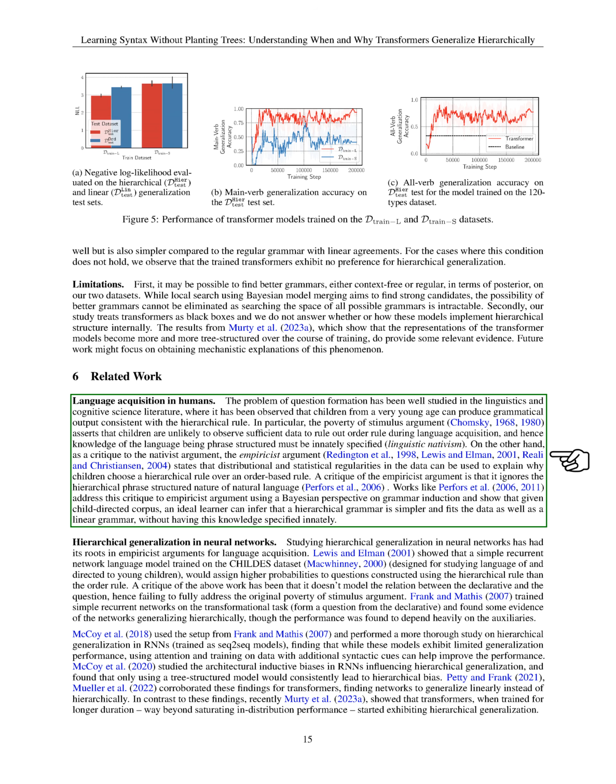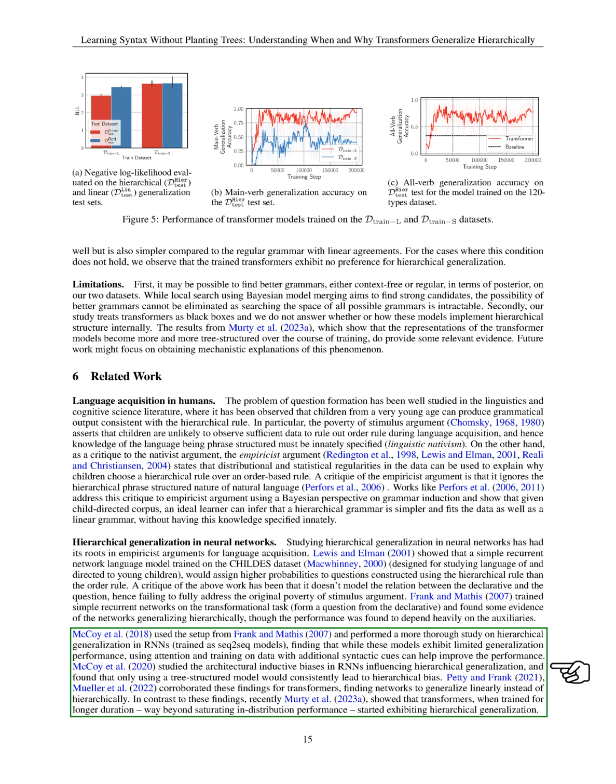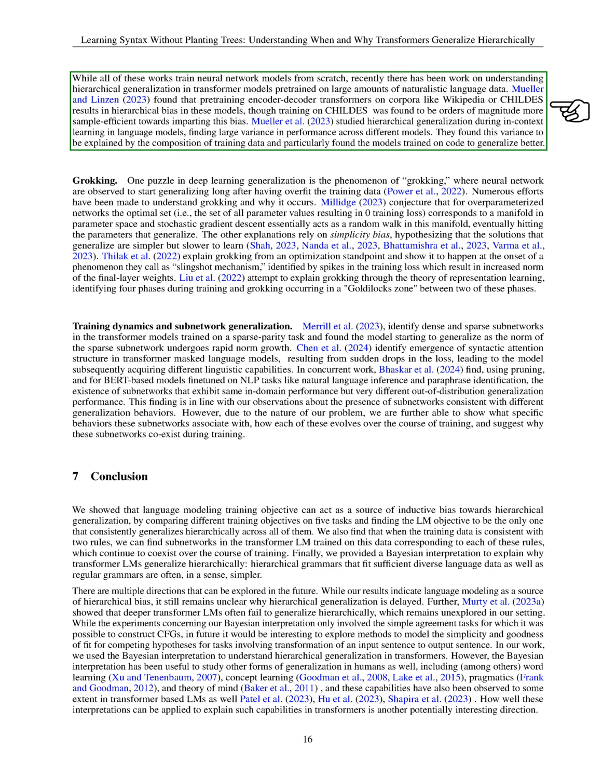When it comes to neural networks and hierarchical generalization, previous studies have explored how these networks learn and generalize language rules. Some research has shown that certain neural network models exhibit hierarchical generalization, while others may not. Recent findings suggest that transformers, when trained for extended periods, can start exhibiting hierarchical generalization. Additionally, pre-training transformer models on large amounts of natural language data can impart a hierarchical bias in the models.